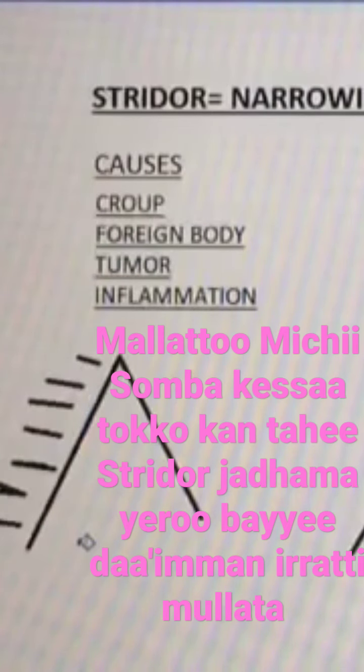The causes for this are croup, that's very common with pediatric patients, along with their barking when they cough. It could be a foreign body in their airway. If they have a nickel in there and it's turned a little bit sideways, that'll cause stridor. Could be a tumor growing in their airway.